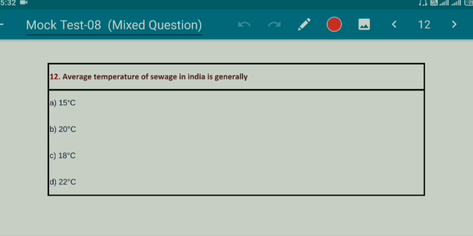Question number 12. Average temperature of sewage in India is generally option A, 15 degrees centigrade, option B, 20 degrees centigrade, option C, 18 degrees centigrade, option D, 22 degrees centigrade. Right answer is option B, 20 degrees centigrade.